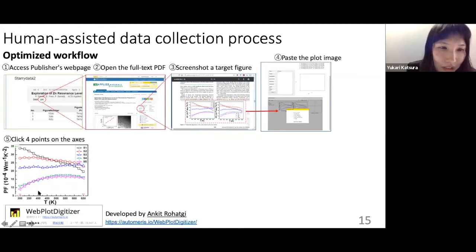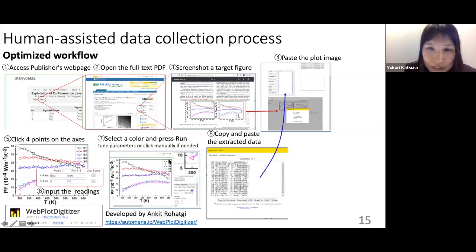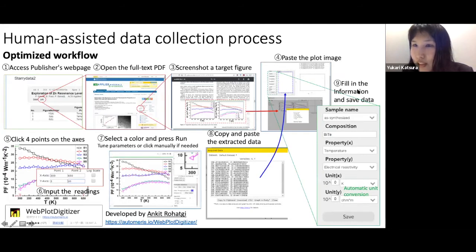So firstly, you have to click the 4 points along the axis and then input the reading. So this takes only seconds. And then you select the color and press run button, and it picks up the data points. And then if you click the show values button, and then copy and paste this plain text data here. And then finally, you input the information like sample name, composition, property, and the units and exponents, and press save button.